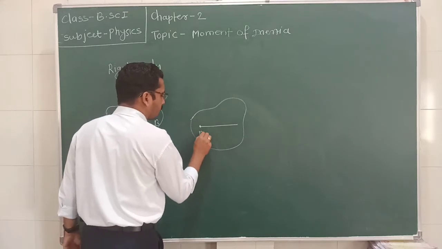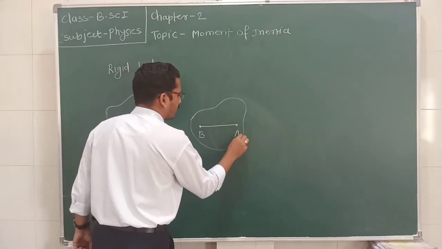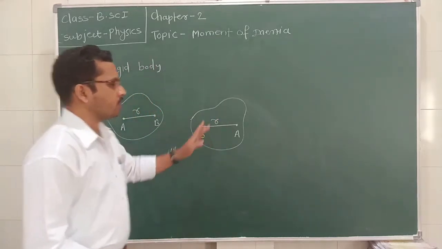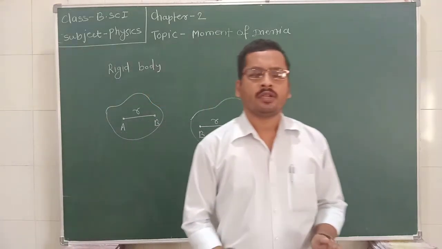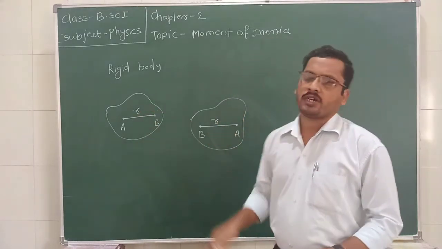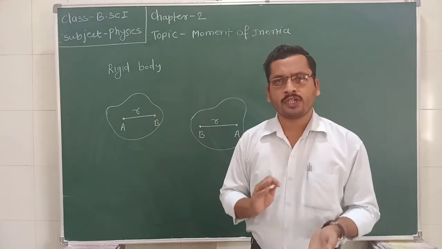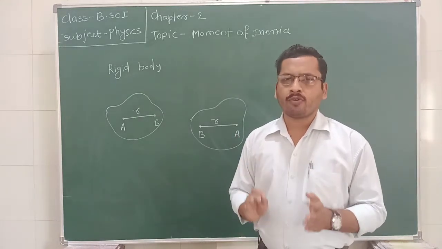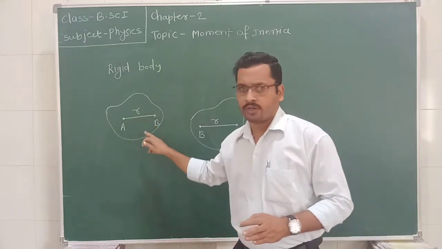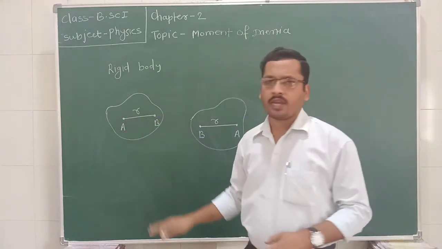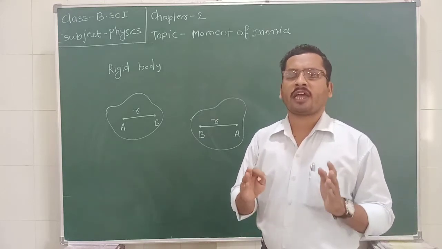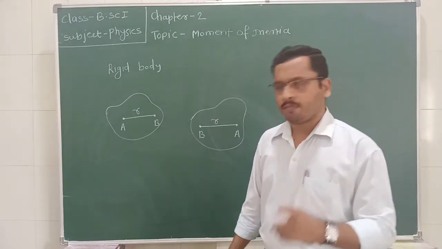For example, this is B and this is A, but the distance between these 2 points remains constant. In such a case, this body is called a rigid body. So what does rigid body mean? The rigid body is the body in which the separation between any 2 points remains constant even after the application of external force.